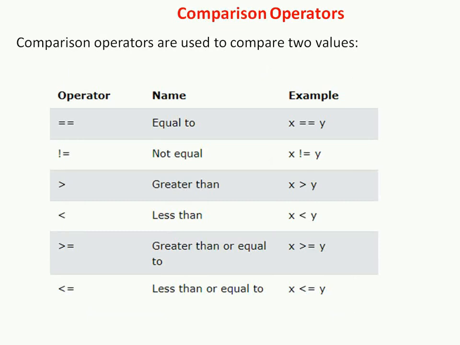Next one is the comparison operator. So double equals to means there is a comparison between two values or two variables, and single equals to is the assignment operator. Then not equals to, greater than, less than, greater than or equal to, and less than or equal to. These are some of the comparison operators.